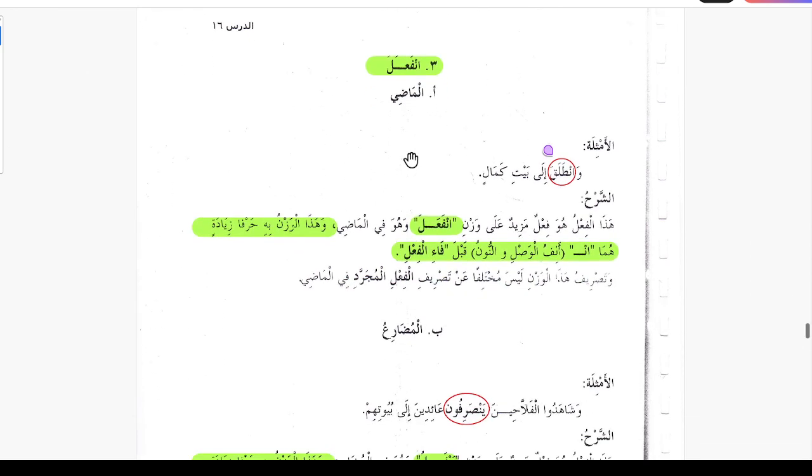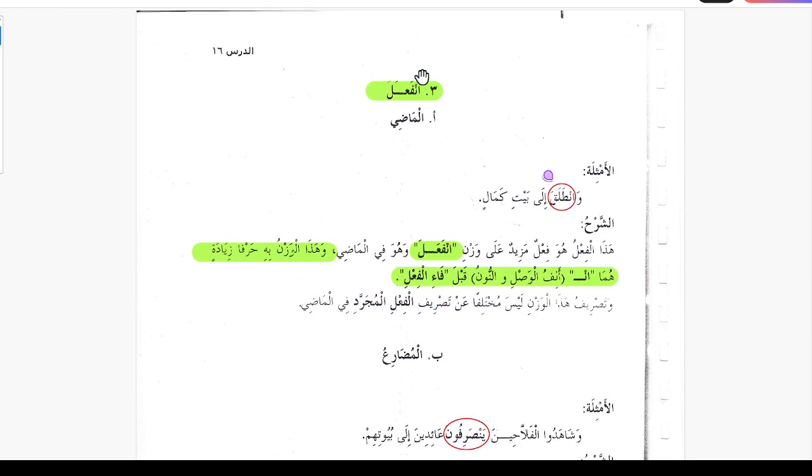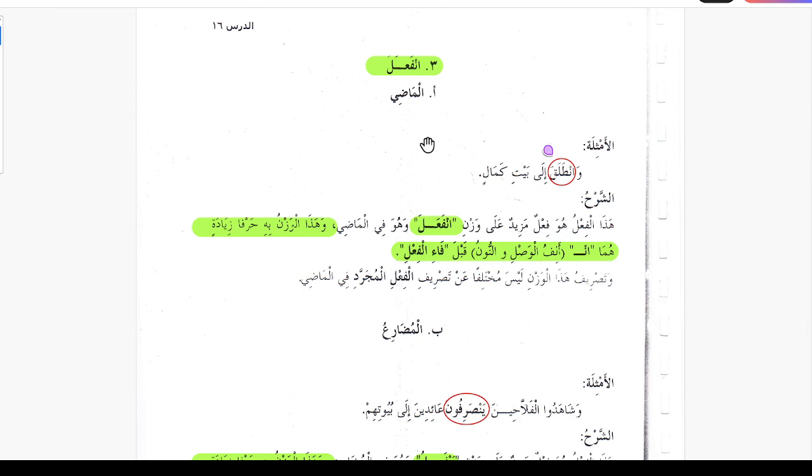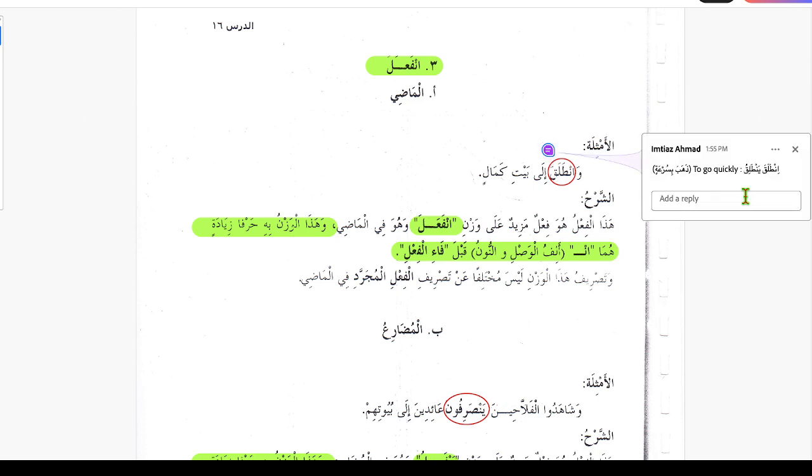This next one is in fa'ala. So now in this group we are adding alif and noon at the beginning of the fa'ala. Just like you see in "intalaqa ila baiti kamalin," and he went to Kamal's house. So here the verb is intalaqa yantaliqu, to go quickly, zahaba bisur'atin, to go quickly.